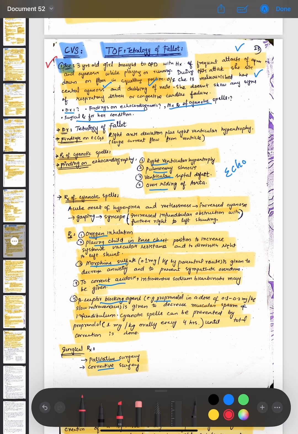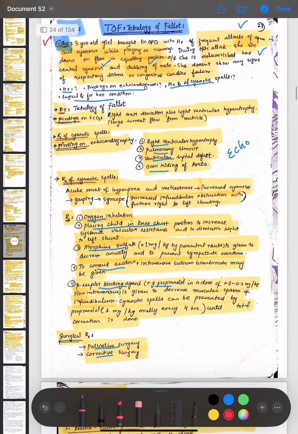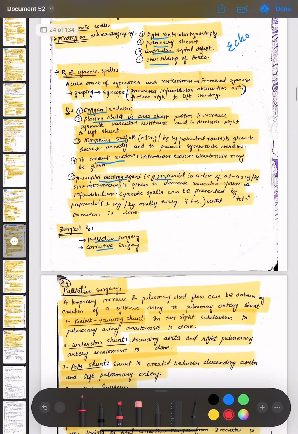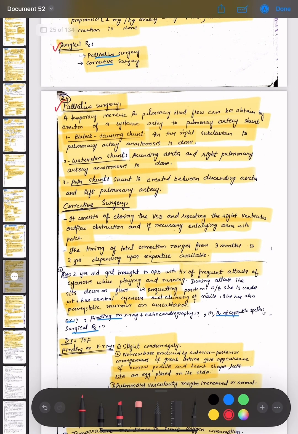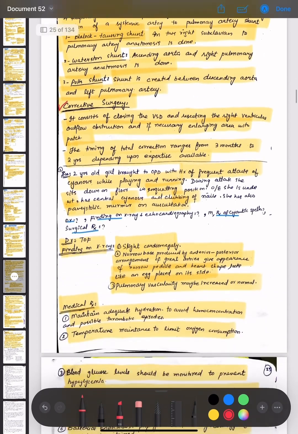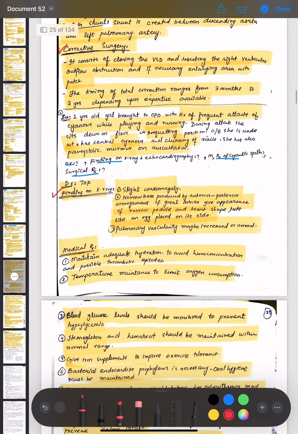Okay, so we have discussed the diagnosis, then the findings on the ECG, then the treatment of the cyanotic spells, then the findings on the echocardiography. Then we discussed the treatment of the cyanotic spells, the medical treatment and the surgical treatment. Then we have discussed the palliative surgery and the corrective surgery. Then we have discussed the findings on the X-ray and the medical treatment of the cyanotic spells.